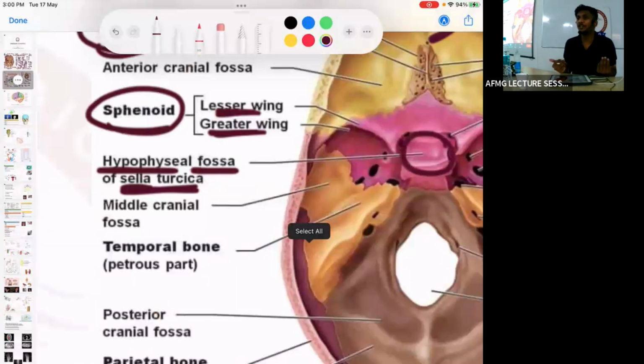Hypophyseal fossa, why? Because the pituitary gland is also called the hypophysis. Remember, the pituitary gland is also called the hypophysis, and it rests in which fossa? The hypophyseal fossa of the sella turcica. In which bone? Sphenoid bone. No issues with this, anybody?